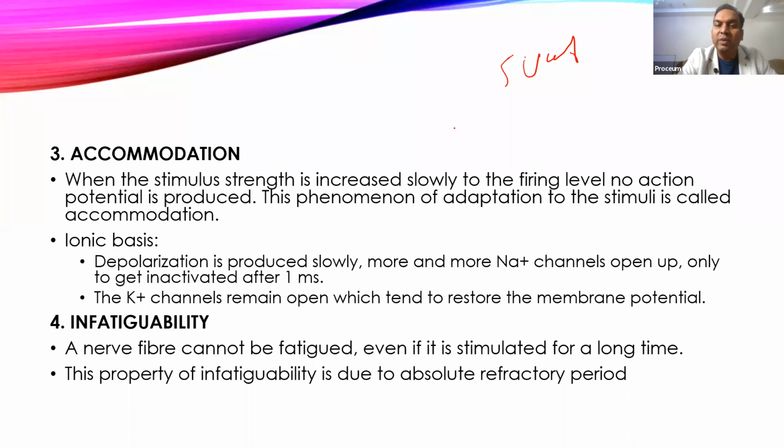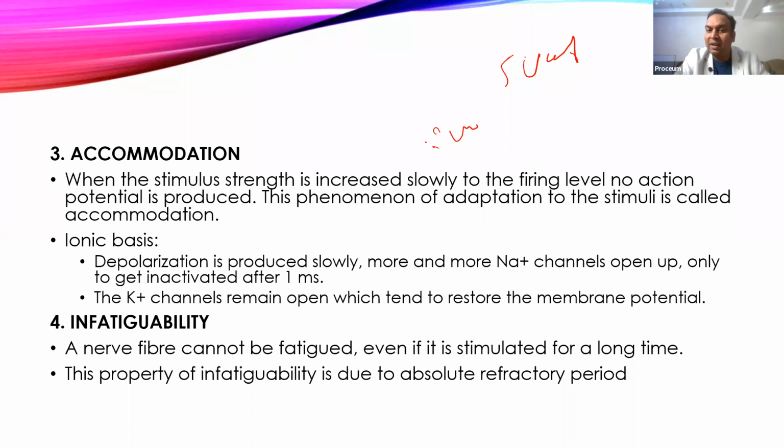But suppose we were stimulating with 2 volt. A 2 volt stimulus was given, and just a local potential formed, and then it starts coming down again. Then again I apply 2 volt, and again it goes up, and then goes down. Again apply 2 volt, it again goes up and goes down. After some time, after 2 volt I gave 3 volt, after 3 volt 4 volt, after 4 volt 5 volt, I keep increasing like this. Even if I go beyond 5 volt, that is above the threshold stimulus, during that phase also the nerve doesn't respond, though we are applying above the threshold stimulus. Because of the previous stimulus, the nerve gets adapted.